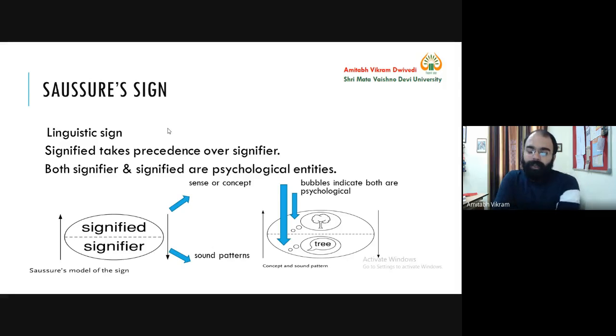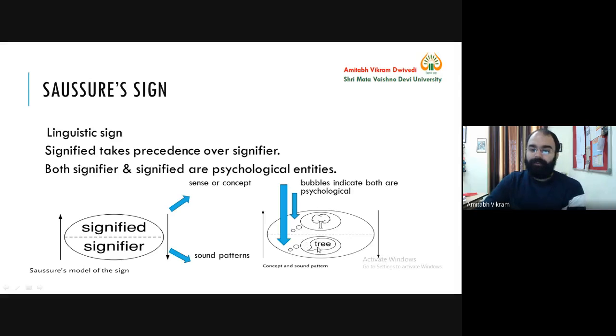And as you can see, there are bubbles here. If you have read comic books, then generally these bubbles are associated with the thinking process. So here you have bubbles, and here you have bubbles. So tree, that means I am saying tree because my mind is directing me to speak these sounds t, r, e in a sequence, and then it is pronounced as tree.